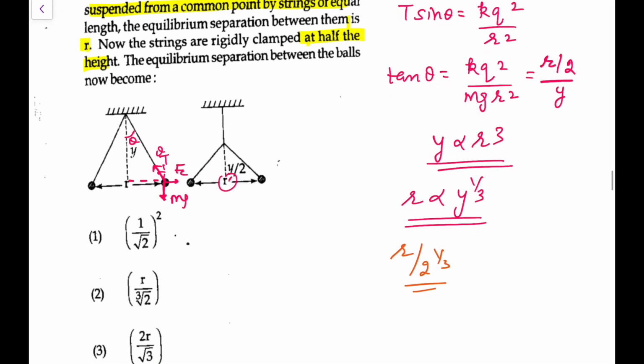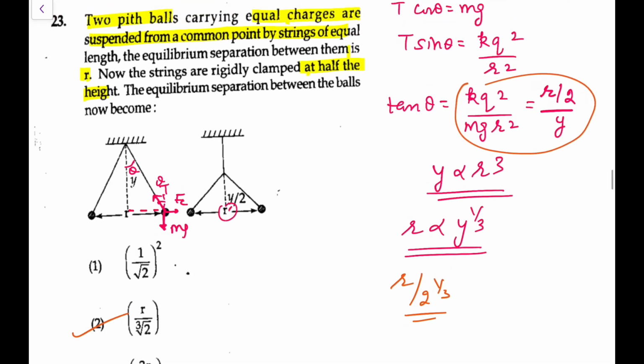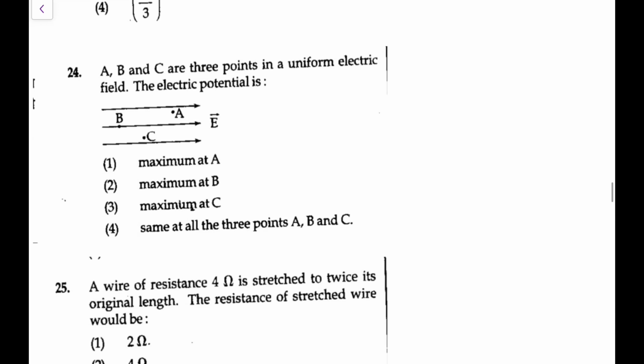So as per this, option number 2 is going to be correct. That was a very nice question. You have to judge just the relationship between y and r here, because all the rest are constant. So this was perhaps the pick of the question of this paper, which was not easy to solve.